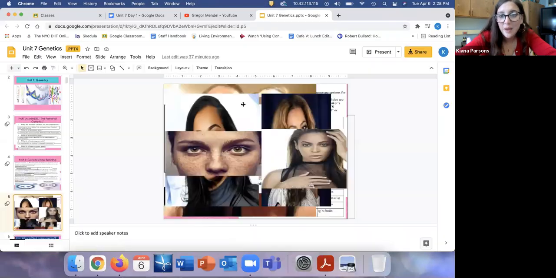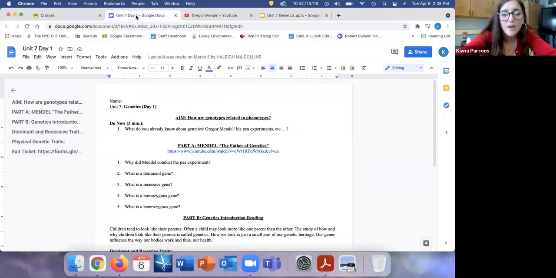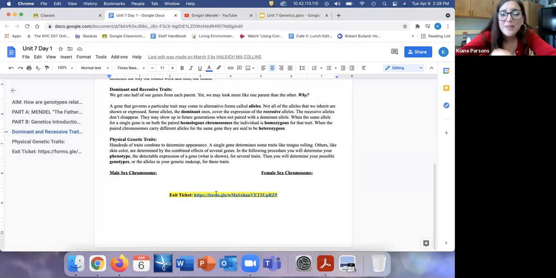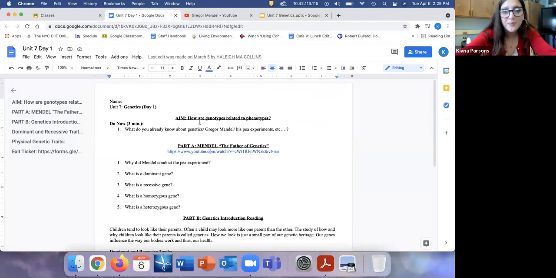And this is the game that we're going to play in class tomorrow. So go ahead, complete that exit ticket, and you're all done for today, Genetics Day 1. Our aim today was how are genotypes related to phenotypes, and we learned this new vocabulary. Our genotype is what's in your genes, and our phenotype is how you look on the outside, or what is apparent on the outside or expressed.